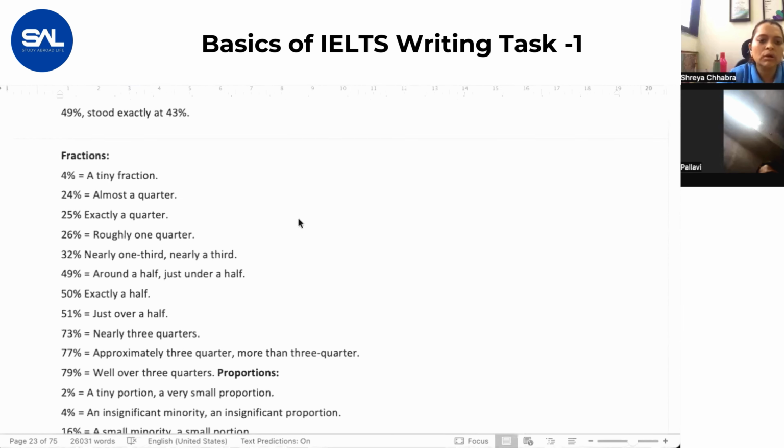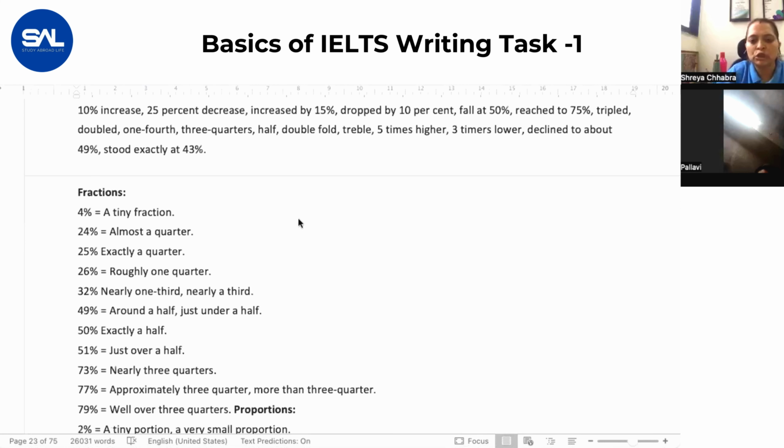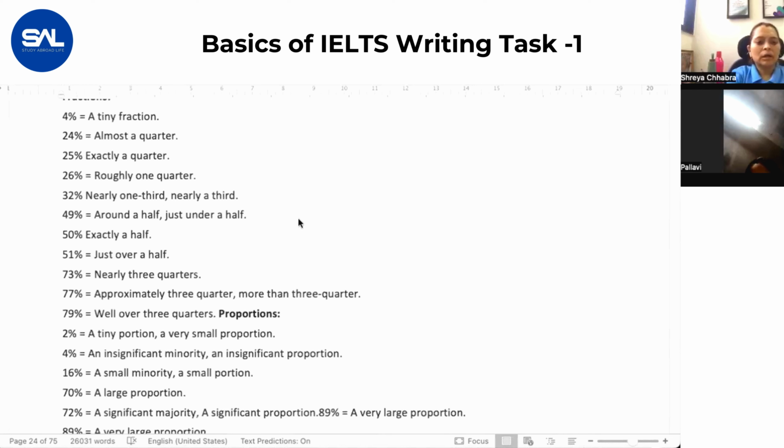You basically have to keep changing your sentence framing and sentence structure. There are some fractions also given to you every time. Any time you feel, you can change your sentence into a fraction without any problems. For example, if 4% is given to you, you can easily write tiny fraction or tiny portion. If it is 77%, 77 is very close to 75. 75, if I convert it into a fraction, is 3/4. So basically, you can say around 3/4, instead of writing 77%.